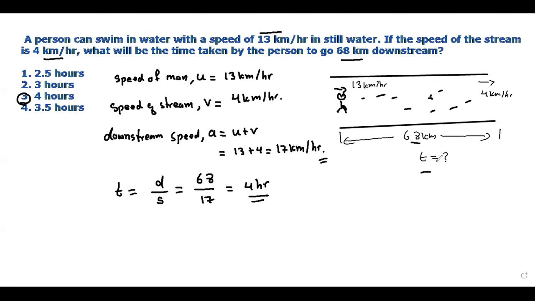Hope everyone understood this. Any doubts or questions now? What you need to take care of here is that whenever a speed is given, you have to know what it represents. 13 km per hour can either be the speed of the man, the speed of the stream, the downstream speed, or the speed in still water. You have to know what that speed means, and you need to know the terms downstream and upstream. Then you can solve the question.